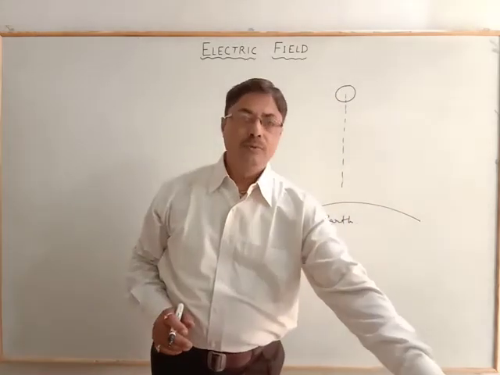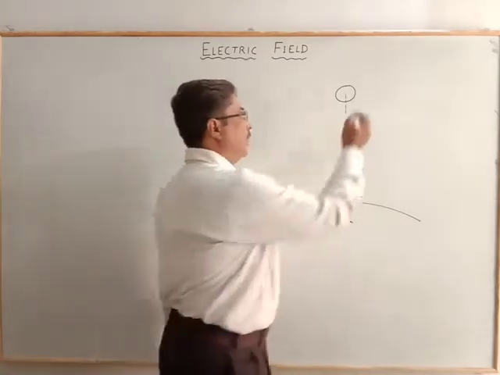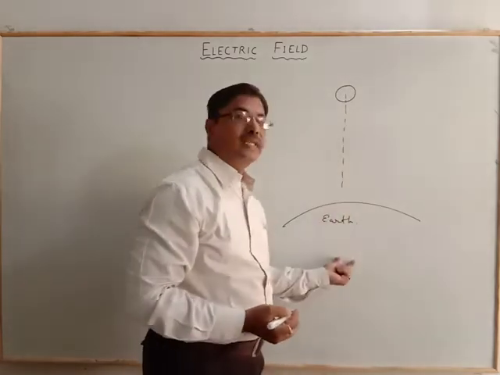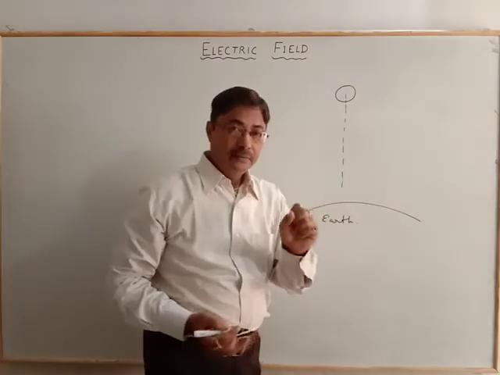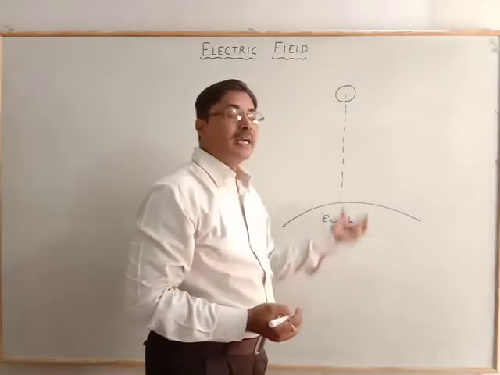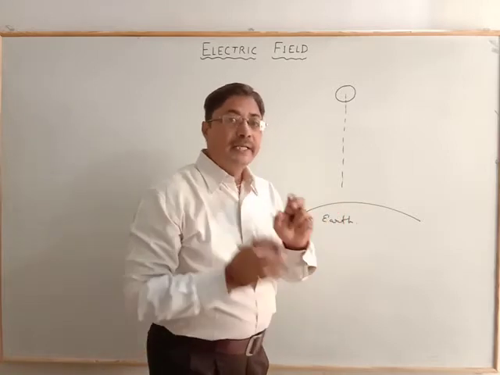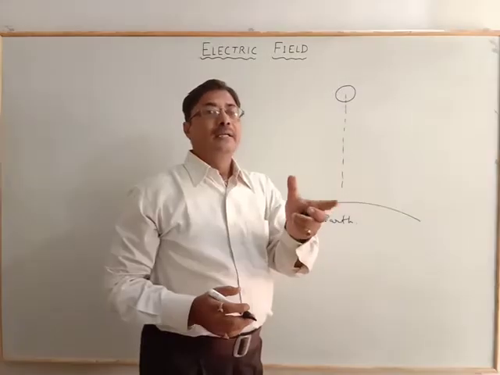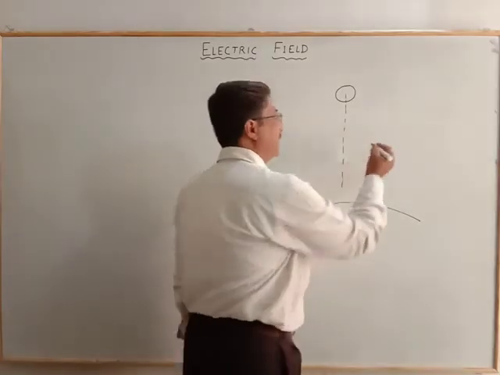Why does it happen so? Why does it not remain stationary? The ball will not stay. It will move to the center of the earth. Why so? Is there some hand that brings the ball to the earth? Is there some rope that brings the ball to the earth? No, it is not so. But there is some physical quantity which acts in such a way that it brings the ball down. And that physical quantity is known as the gravitational field.